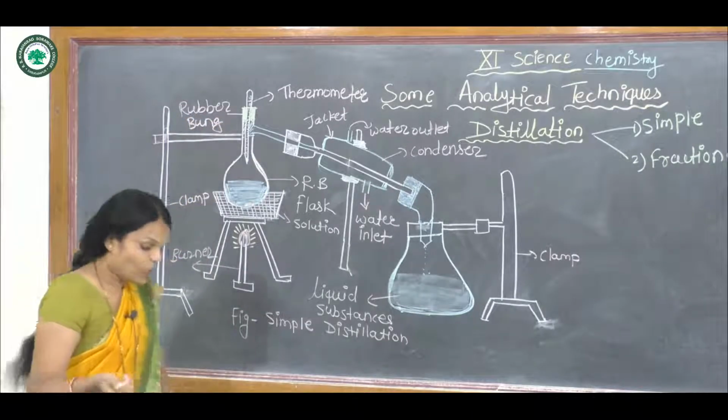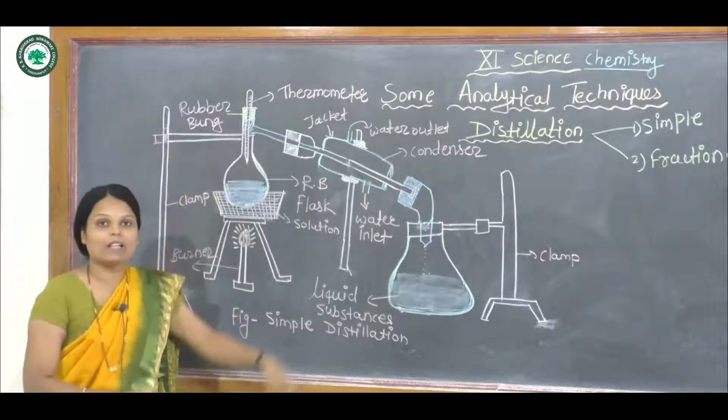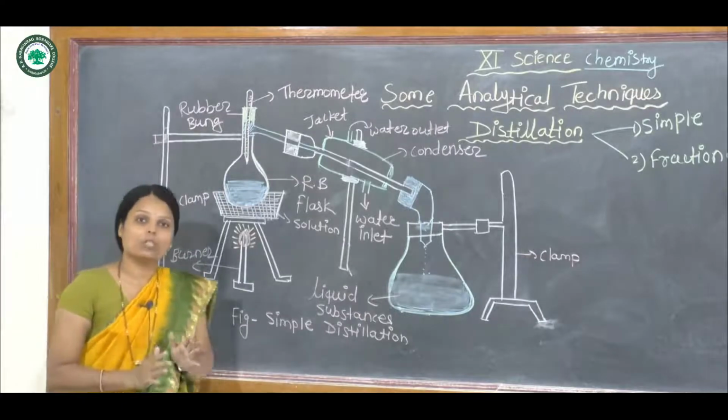Now the round bottom flask has a side arm, and the side arm is connected to the condenser.